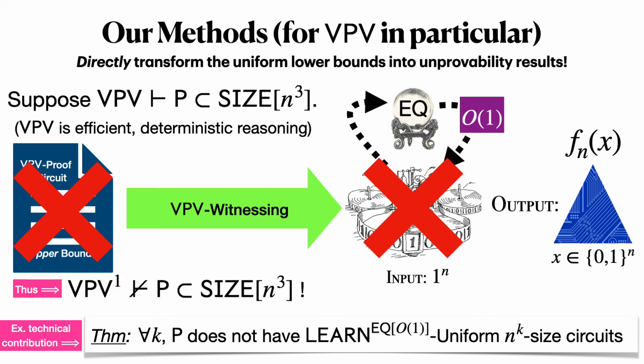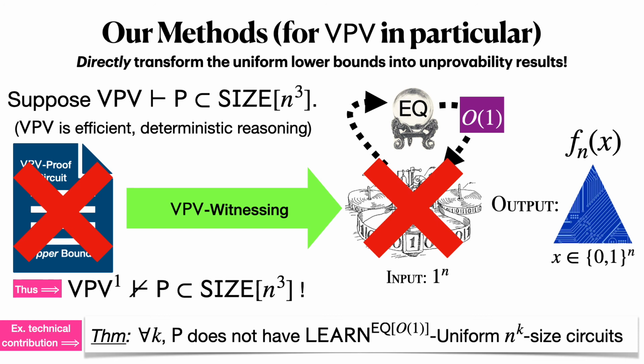Thus, VPV does not prove P has cubic sized circuits. That is our proof sketch. For each type of unprovability result that I showed before, we have an accompanying uniform circuit lower bound against learn uniform circuits. Please see the paper for those results.